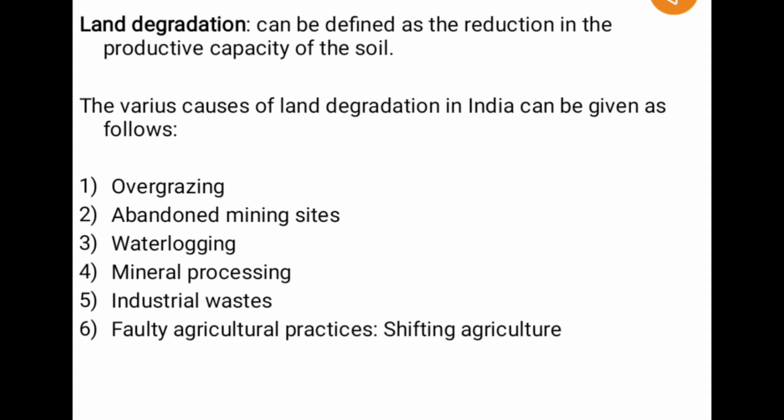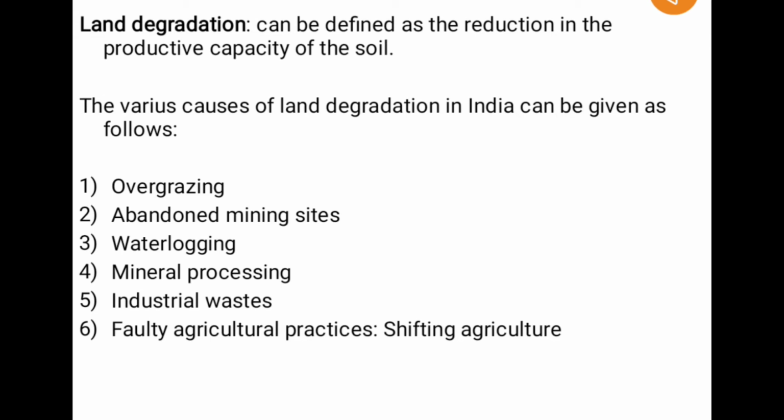And let us see here, what are the various causes of land degradation in India? We will see point-wise here. The various causes of land degradation in India can be given as follows. Number 1, overgrazing. Number 2, abandoned mining sites. Number 3, waterlogging. Number 4, mineral processing. Number 5, industrial waste. And number 6, faulty agricultural practices. Let us see each and every point here with a picture, so that you can have a better understanding of each cause of land degradation.